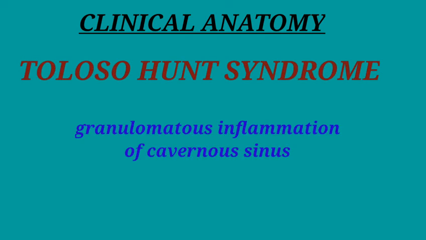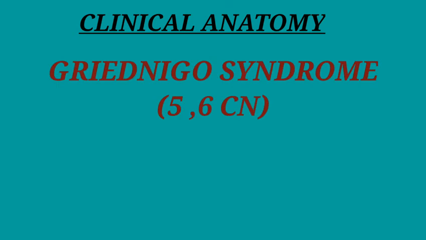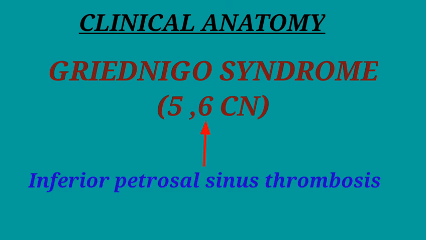A non-specific granulomatous inflammation of the cavernous sinus is called Tolosa-Hunt syndrome. The clinical picture in this will be the same as that of the thrombosis. Ipsilateral involvement of trigeminal and abducens nerves, called Gradenigo's syndrome, is often associated with the thrombosis of the inferior petrosal sinus.